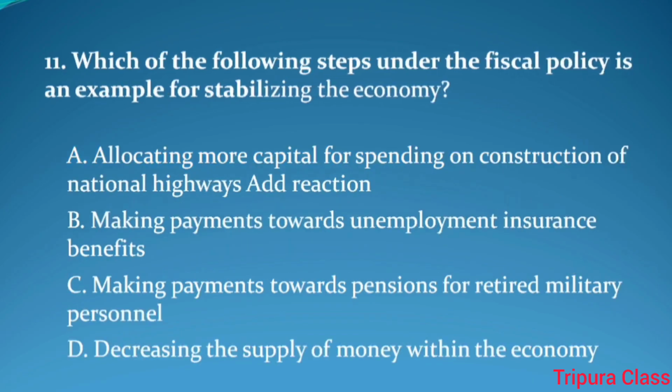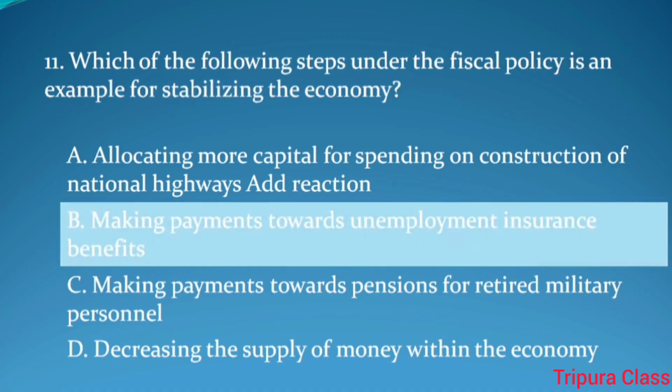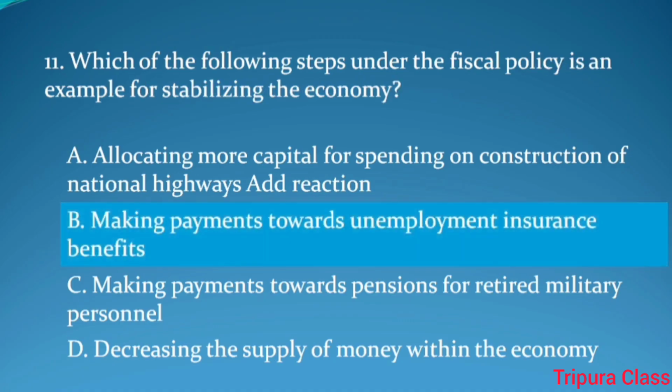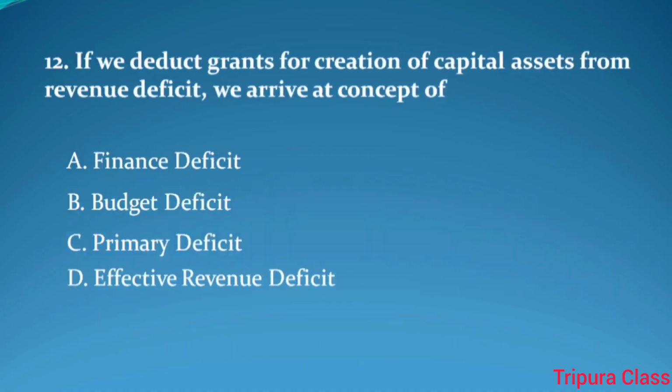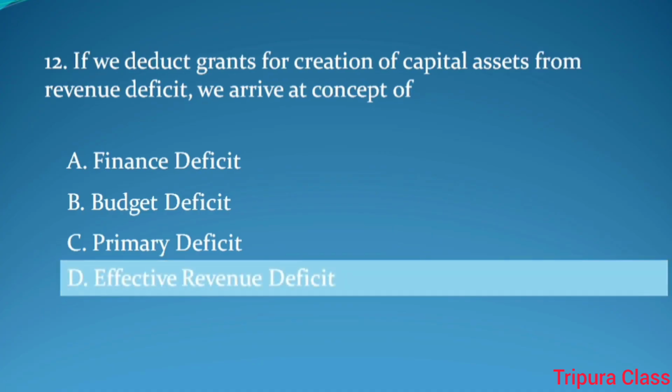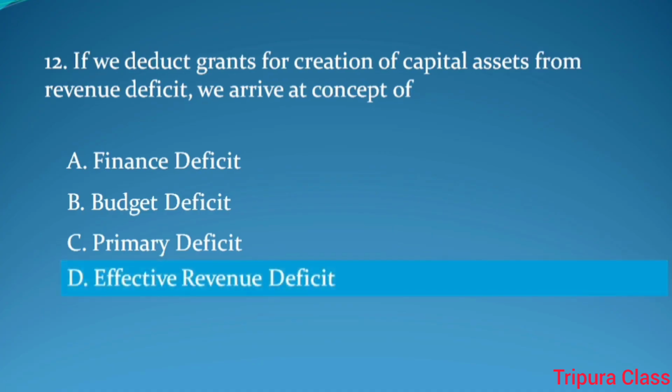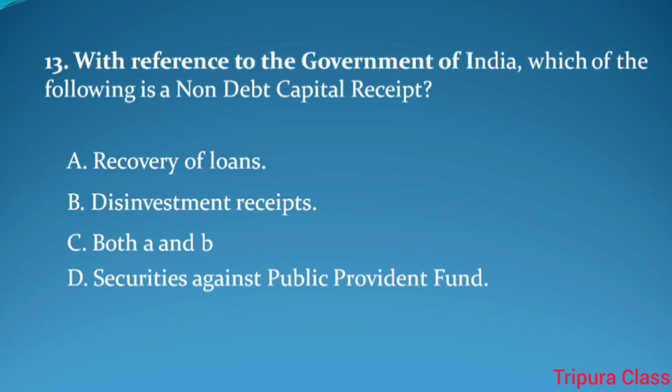Question number 11. Which of the following steps under the fiscal policy is an example for stabilizing the economy? Answer. Making payments towards unemployment insurance benefits. Question number 12. If we deduct grants for creation of capital assets from revenue deficit, we arrive at the concept of. Answer. Effective revenue deficit.